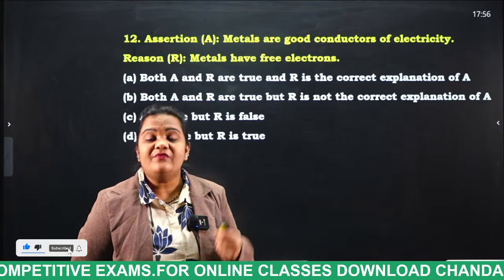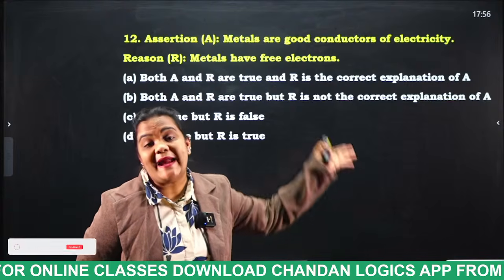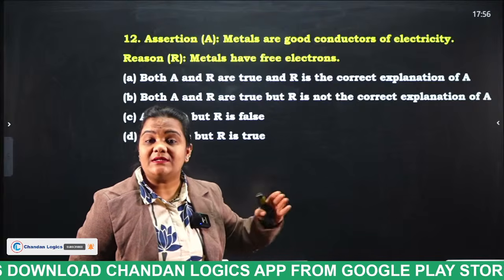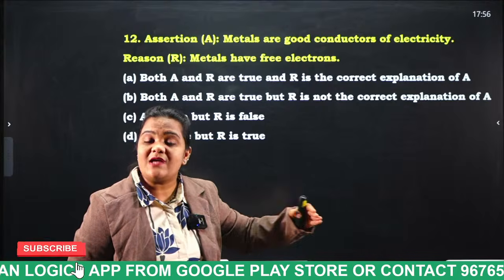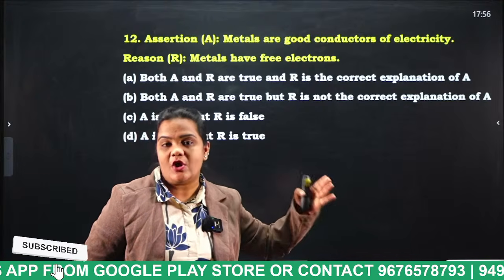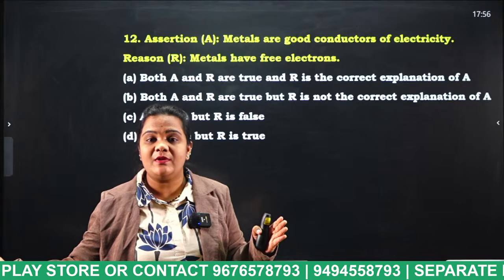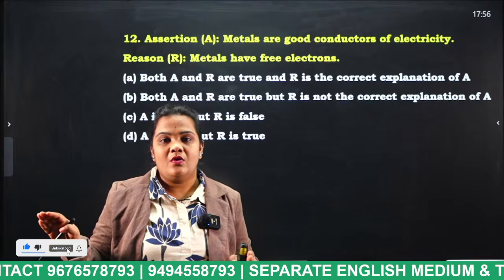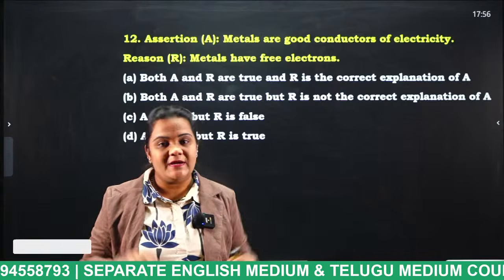That means, if we heat the metal, we can transform that metal into either sheets or wires. They are good conductors of heat and electricity. These metals are placed on the left side of the periodic table, non-metals are placed on the right side, and the metalloids are placed in the middle in a zigzag way. These metalloids have the properties of both metals and non-metals, right?